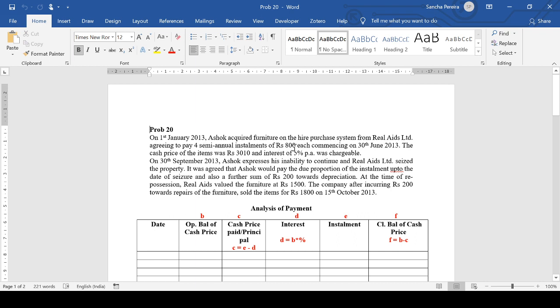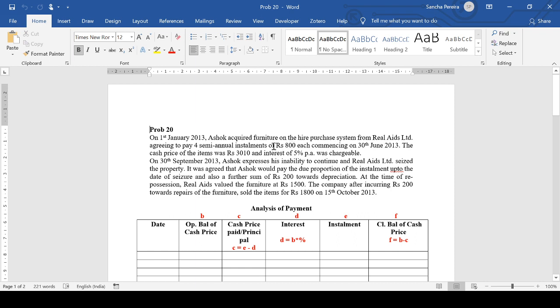Each of the installments was 800, commencing on 30th June 2013. So basically, the asset was purchased on 1st January 2013. I don't think there's a down payment, and directly they start with payment of the first half yearly installment on 30th June 2013. The cash price of the items was rupees 3010 and interest of 5% per annum was chargeable.